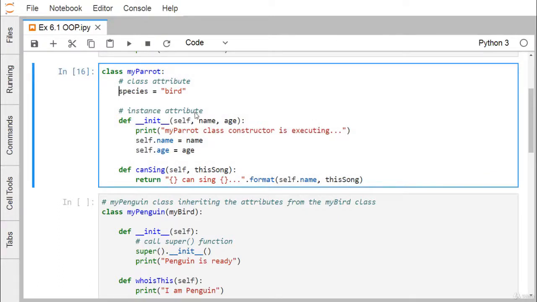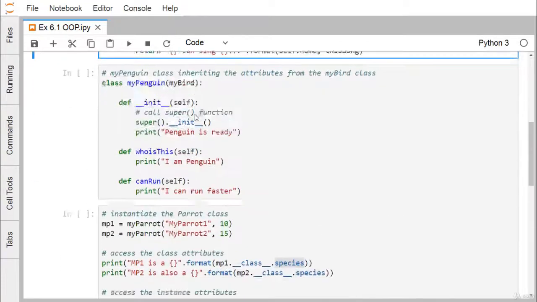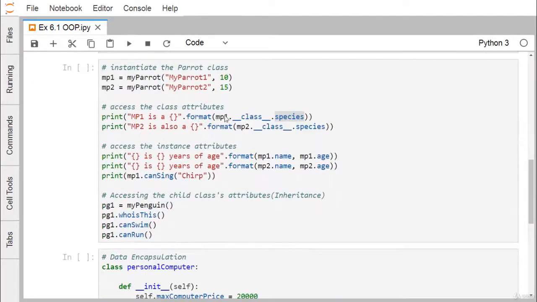So it is under the public scope, can be accessed from the outside. So that's why we're having this mp1.class.species, and now here we are having this mp2 is also the placeholder is there, and format mp2.class.species. So now we are going for this, that is the instance attribute.